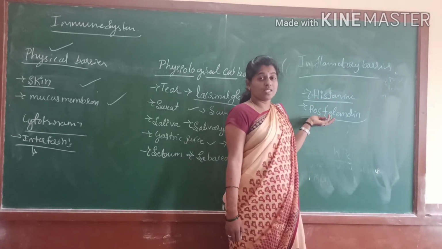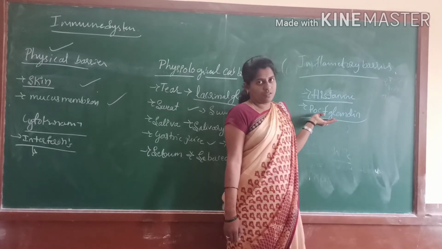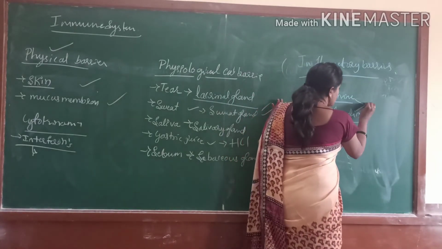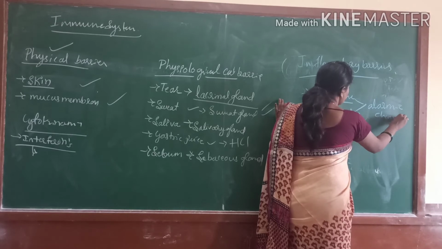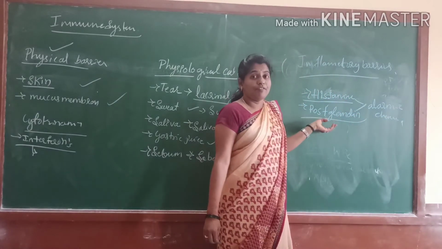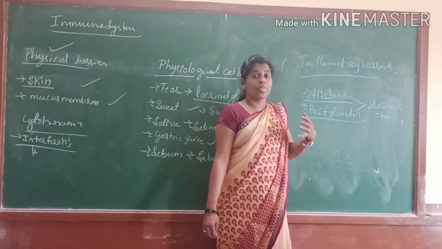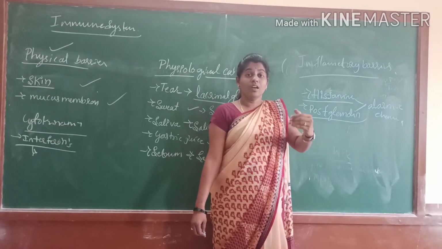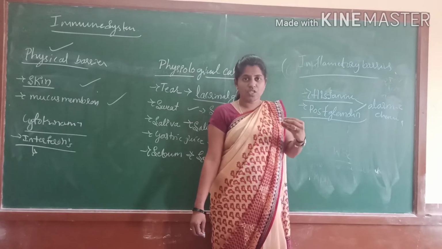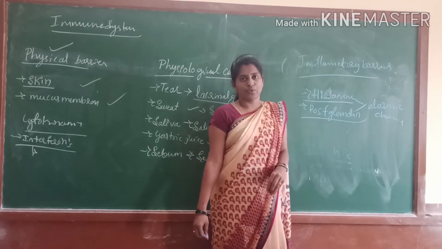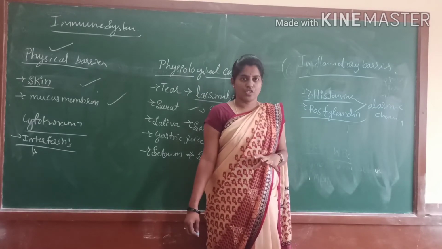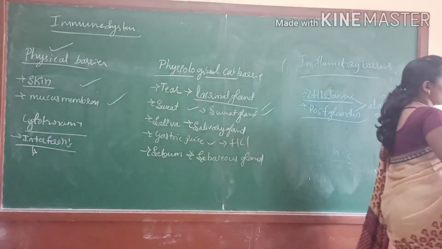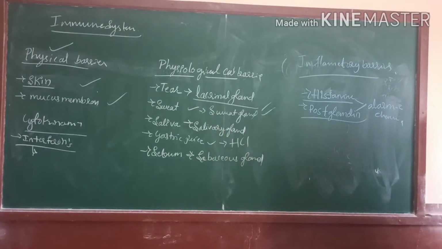The mast cells are cells that secrete antibodies. We call these two chemicals alarm chemicals. Why? They alert the mast cells: when the infectious organism enters the body, it stimulates the mast cells to produce antibodies and antigens. Understood?